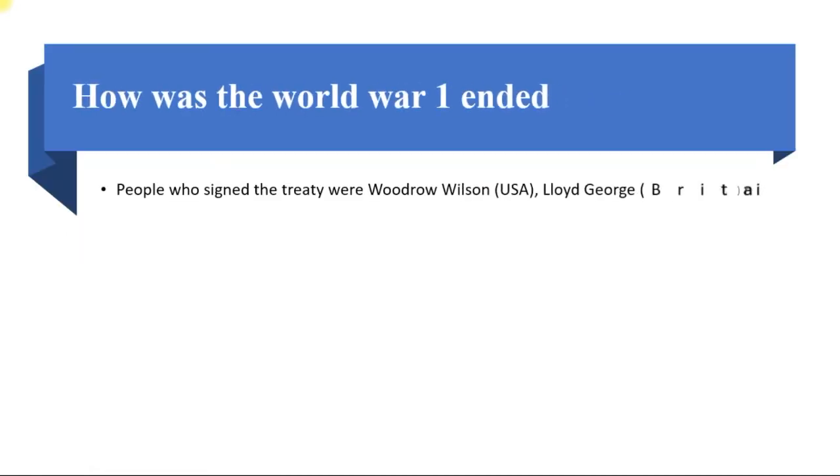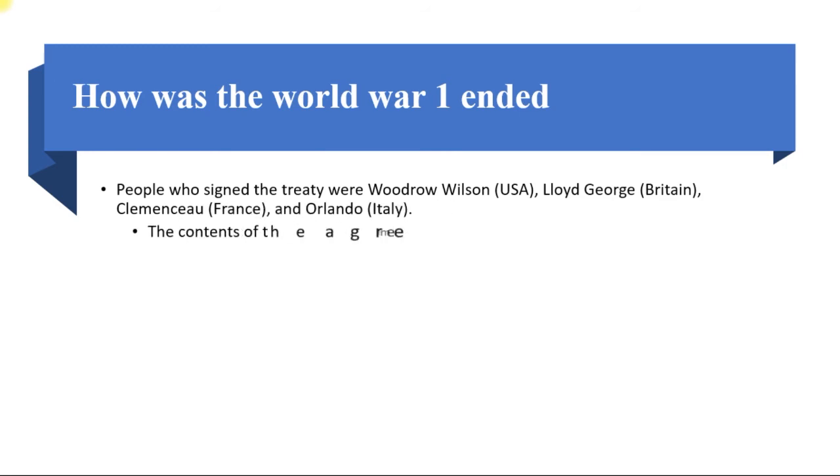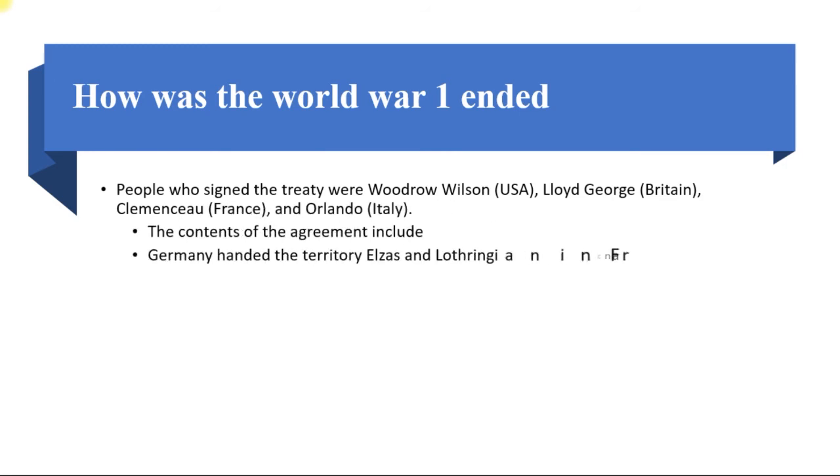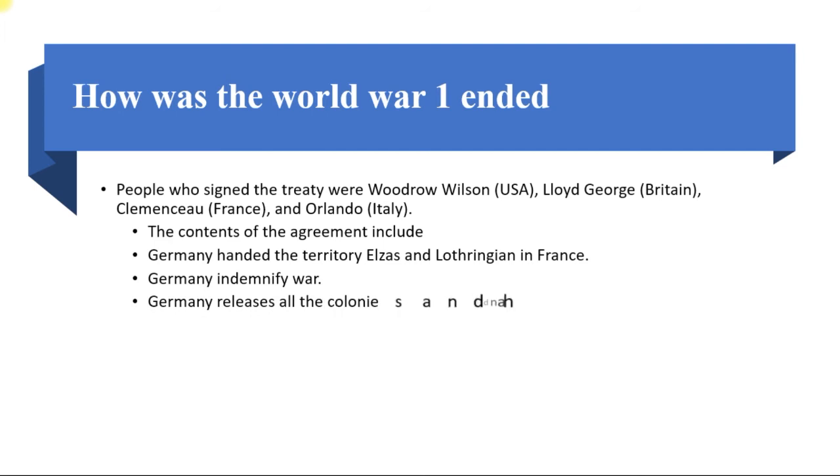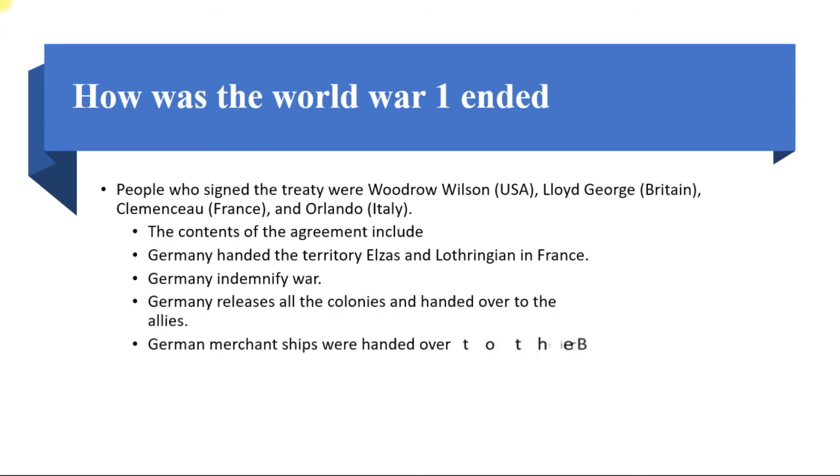In the third portion of this video, I would like to talk about how World War I ended. The people who signed the treaty were Woodrow Wilson, USA, Lloyd George from Britain, Clemenceau from France, and Orlando from Italy.